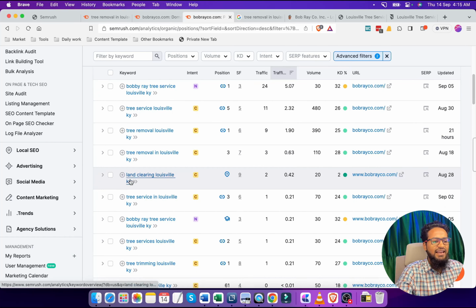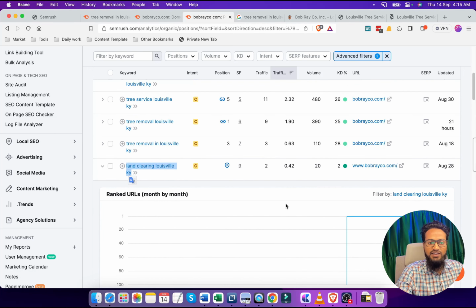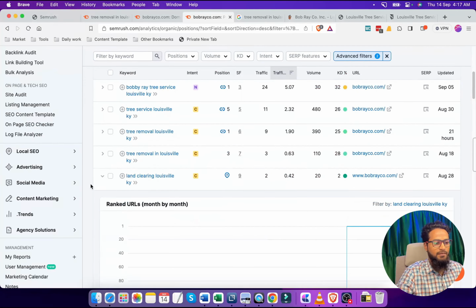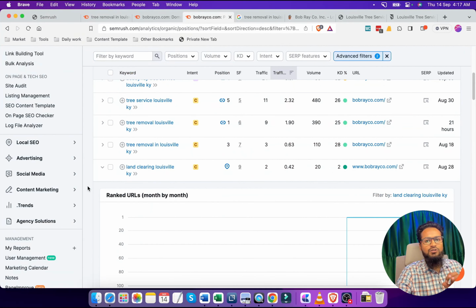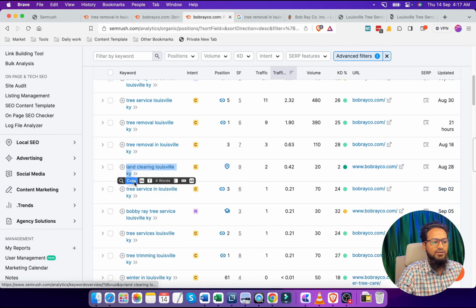We can see land clearing Louisville KY. This is also a good keyword. We can take this keyword for further research, as a secondary keyword.